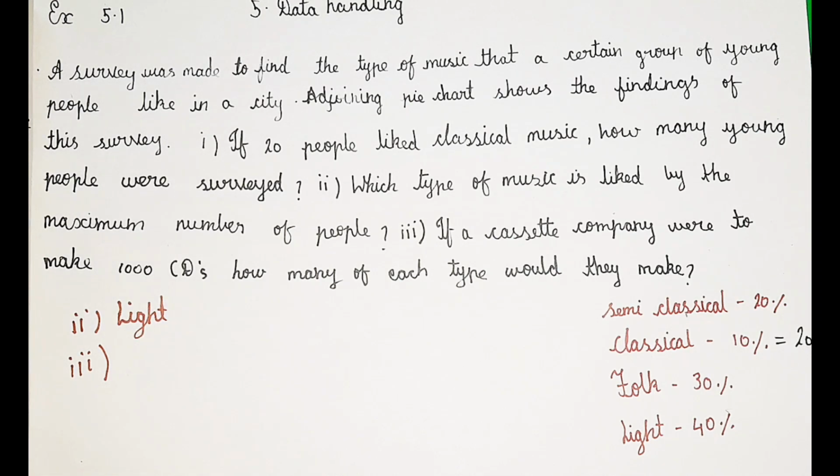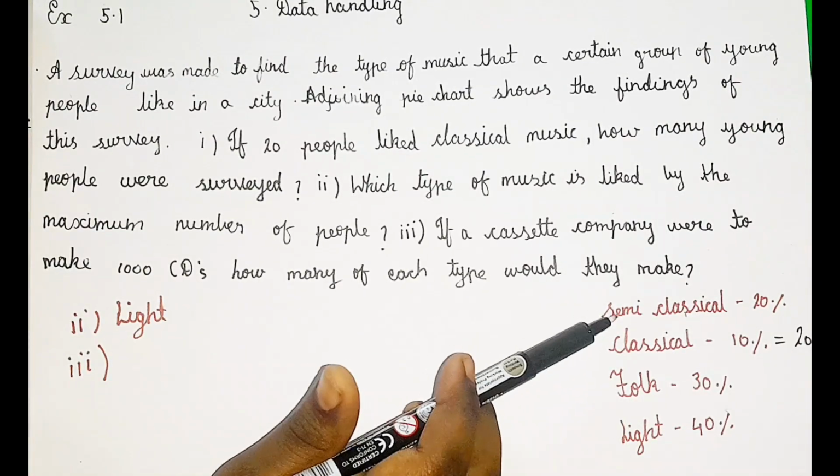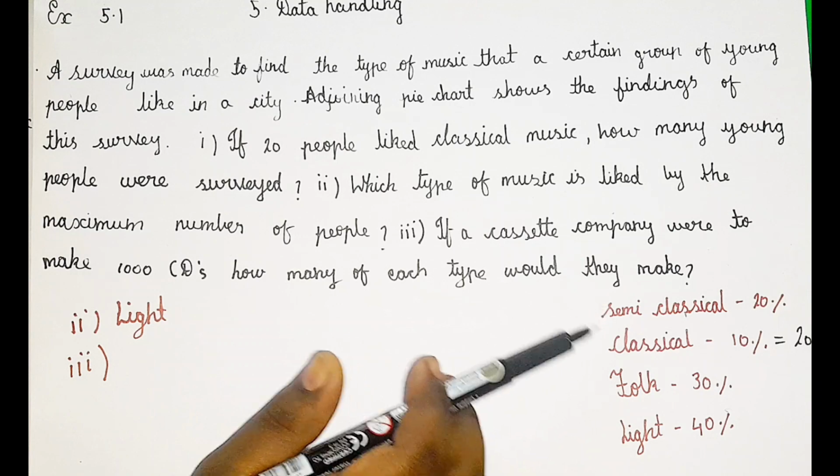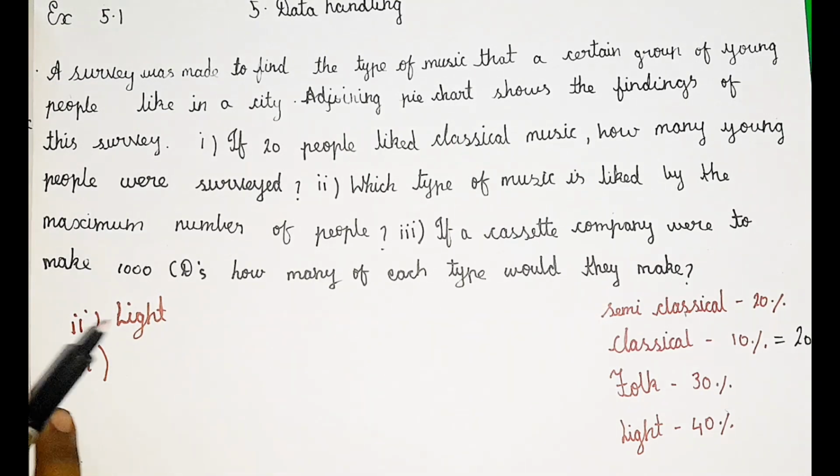You might wonder how only 200 people are there and they can make 1000. If a person orders 5 or 10 CDs, it becomes extra, so it came to 1000 CDs. The question is how many of each type they would make, for semi-classical, classical and so on.